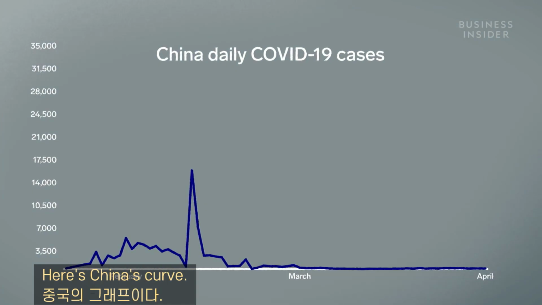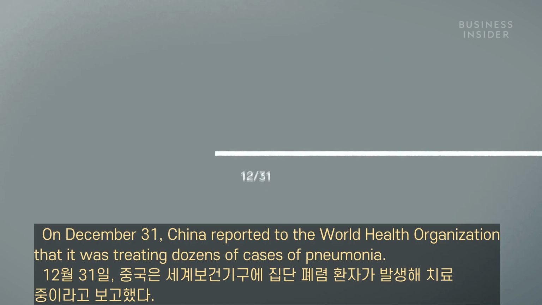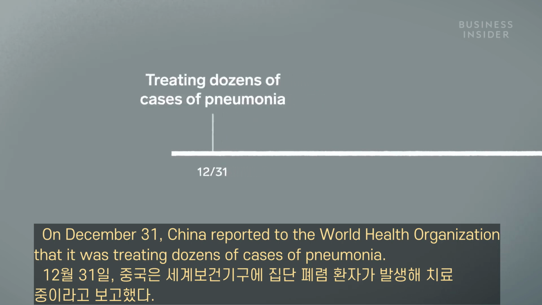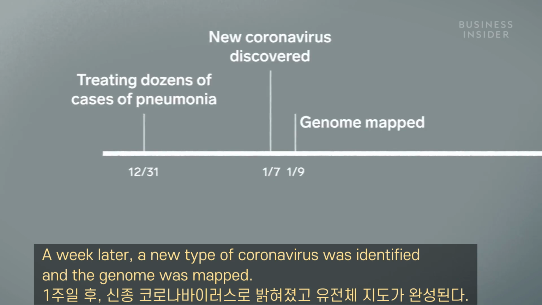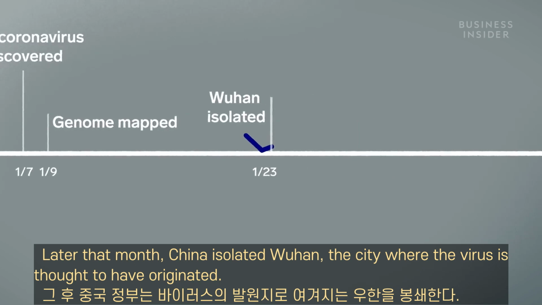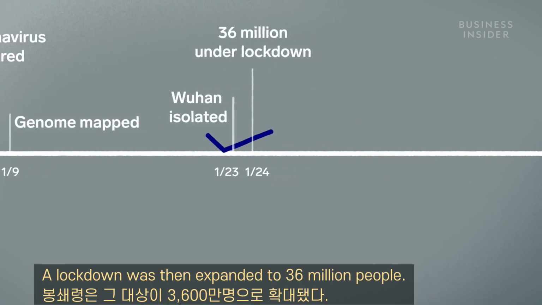Here's China's curve, but the crisis started well before these numbers peaked. On December 31st, China reported to the World Health Organization that it was treating dozens of cases of pneumonia. A week later, a new type of coronavirus was identified, and the genome was mapped. Later that month, China isolated Wuhan, the city where the virus is thought to have originated. A lockdown was then expanded to 36 million people.